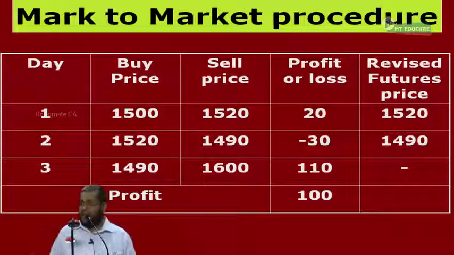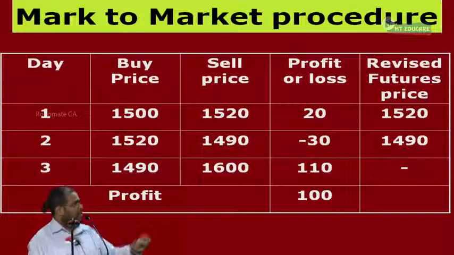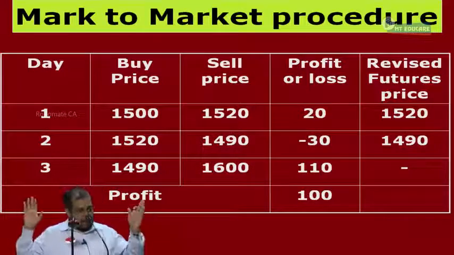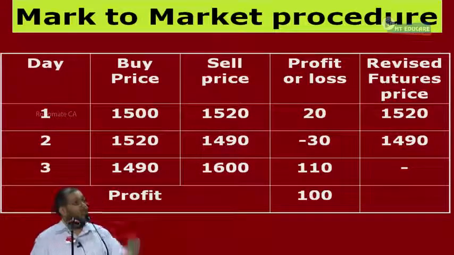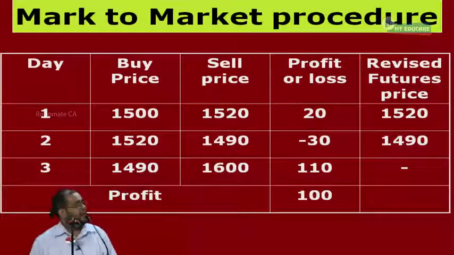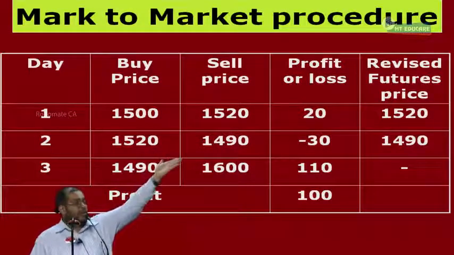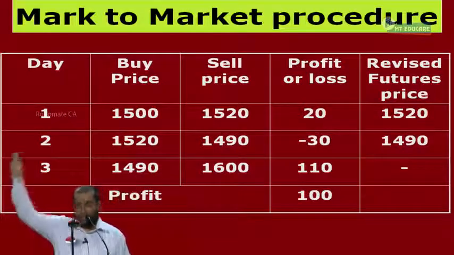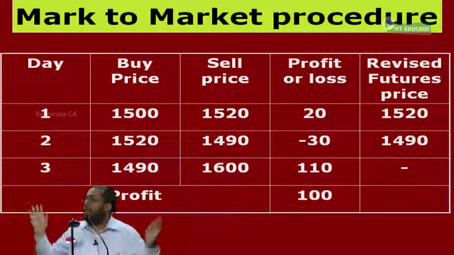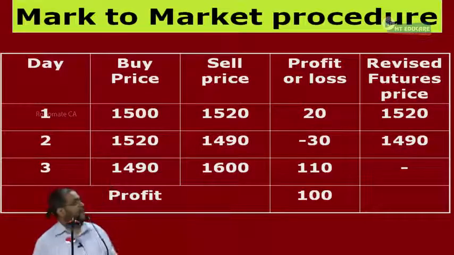When the exchange closes, at 325, the last transaction would have happened. That price will be taken as the latest price at which the contract is traded. Say X and Y have entered into a contract at 1520; 1520 is the latest price at which they entered into the contract of TCS shares. That price will be taken as the settlement price to close the contract. This is point number 1.